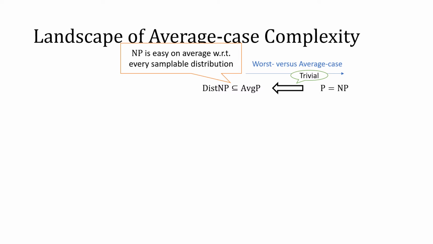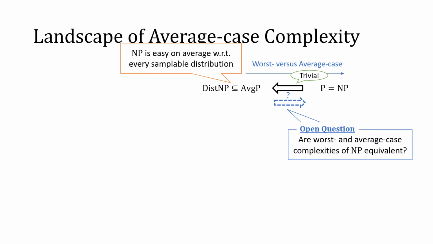So we have this trivial implication. And the converse direction corresponds to a central question in the theory of average case complexity. Specifically, this blue implication asks whether we can prove the equivalence between worst case and average case complexities of NP.